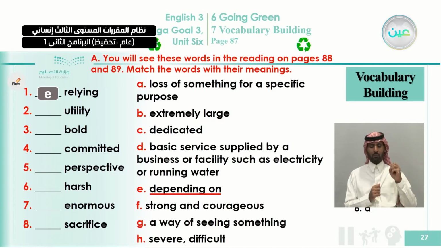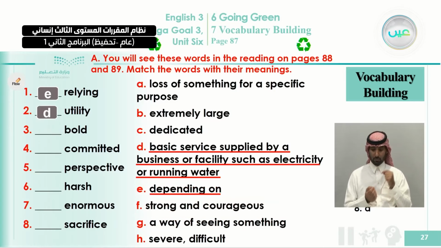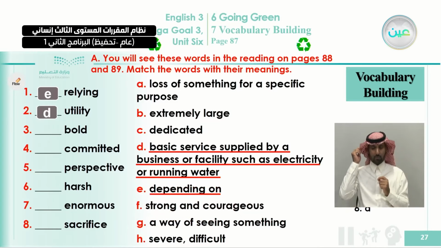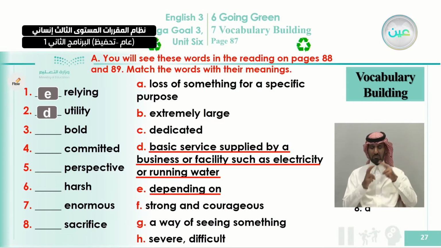Okay, rely as a verb, and we use it as a gerund. If you can still remember, rely means a verb, but relying used as a gerund before in the context we read a while ago. So relying means depending on. Utility, what is utility? We said utility is a basic service supplied by a business or facilities such as electricity or running water. These are called the utility.